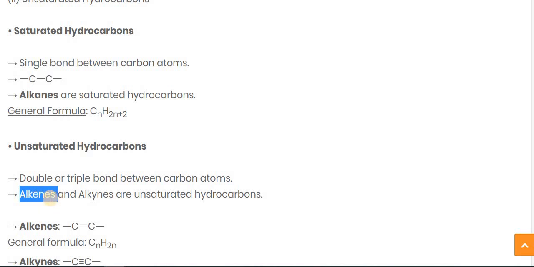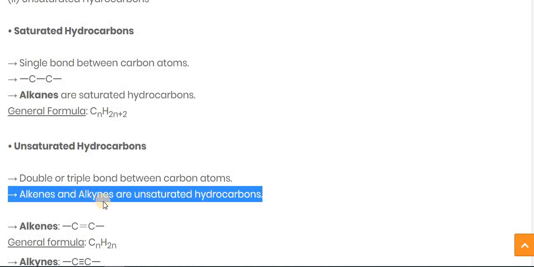ENES stands for the double bond, so it comes under unsaturated hydrocarbons. If a triple bond is there, then YNES is used, alkynes. It is pronounced similarly, but if YNES is there, it is considered a triple bond between the carbon atoms, and it is also an unsaturated hydrocarbon.